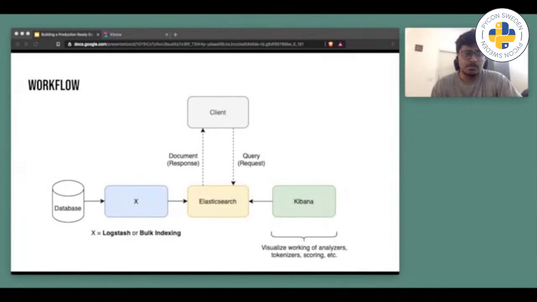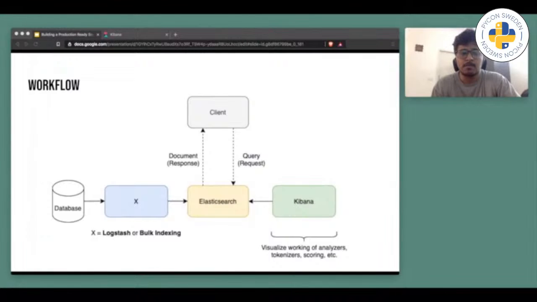Okay, so now this is the workflow of our personalized search, basically. Let me just go through it by component. We have our production database, and it goes through X, then Elasticsearch, then Kibana, and then the client. X can be our Logstash or bulk indexing.